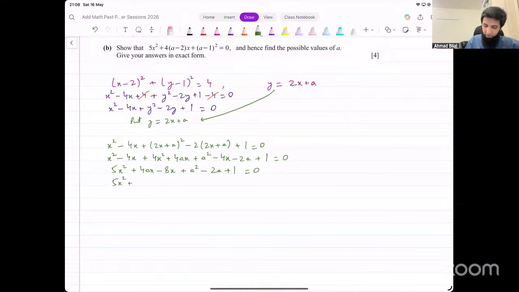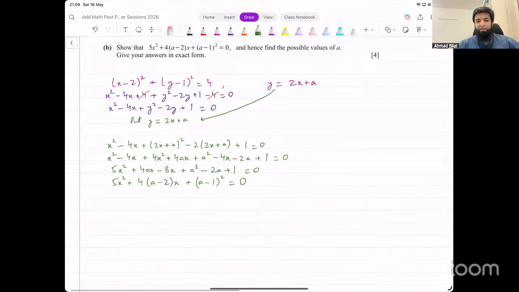5x squared, we can take 4 common outside. That leaves us with a minus 2 and x is common outside. That's fine. That's this term. A squared minus 2a plus 1. This is a perfect square. A squared minus 2ab plus b squared. We can write this as a minus 1 whole squared. That equals 0. This is one thing that we had to show first of all.